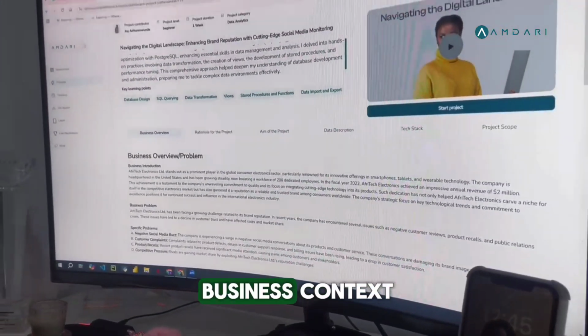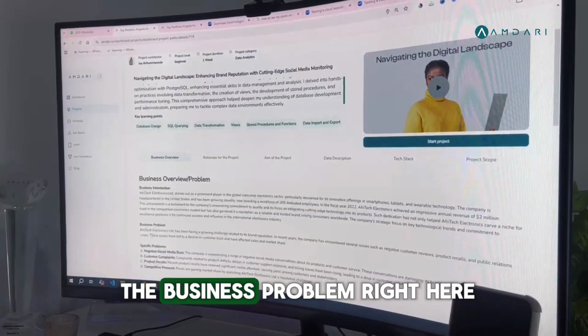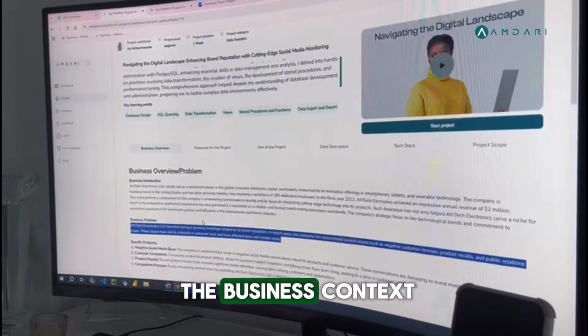Now that is business context. Now you can see the business problem right here. So you can see the business context.